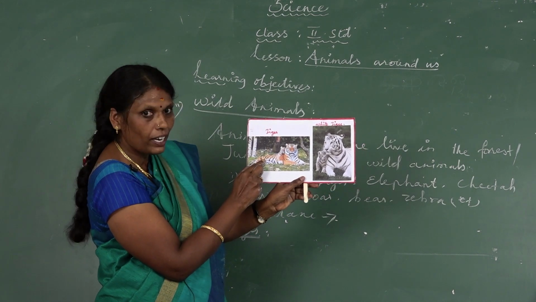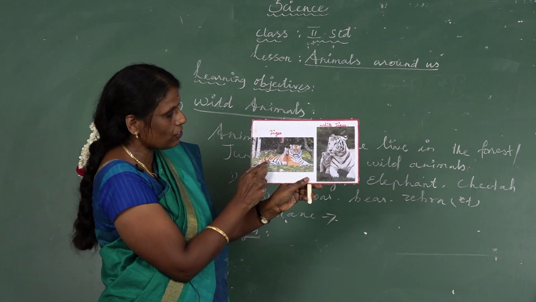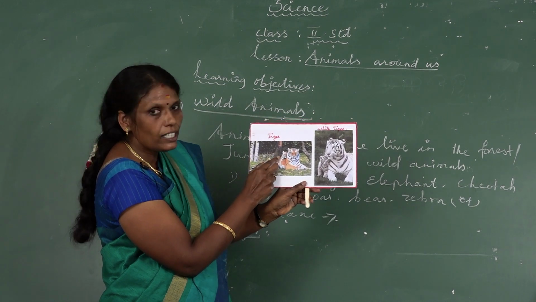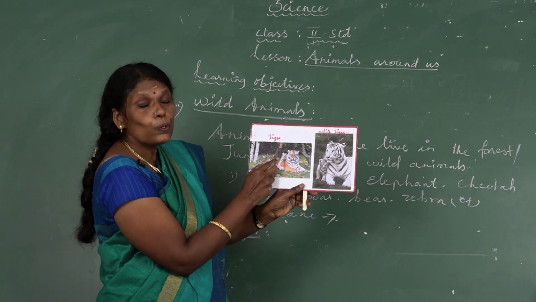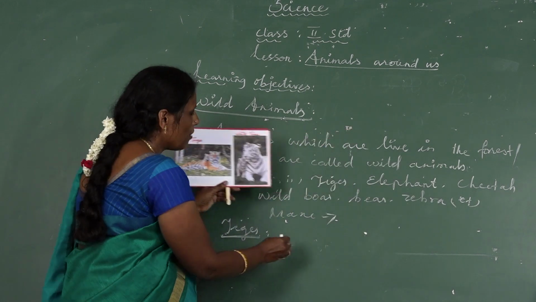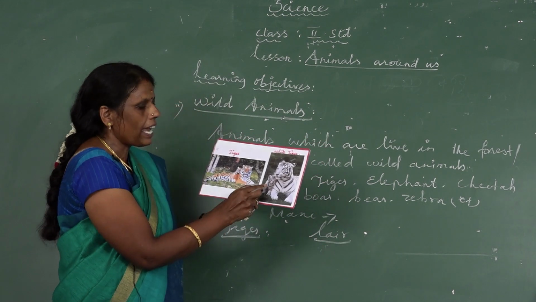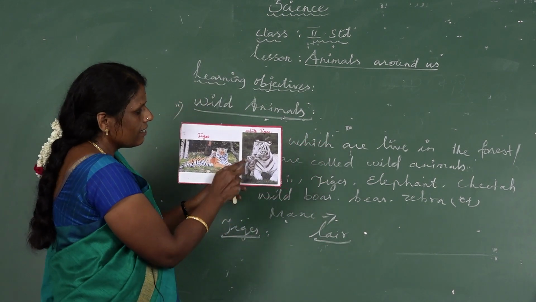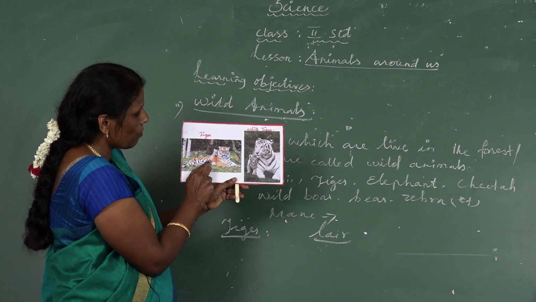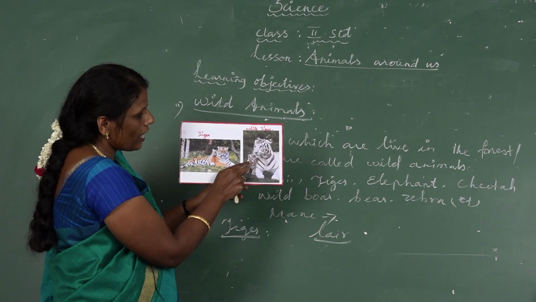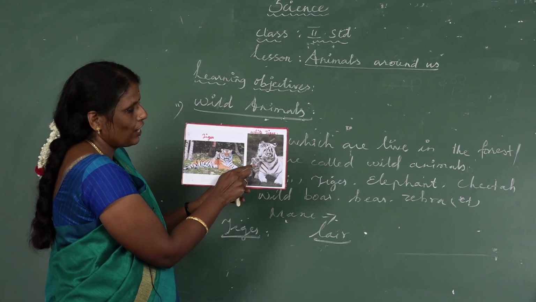Yes. Its young one is called cub. Its home is called lair. What's the spelling for lair? L-A-I-R, lair. Some tigers are white in color. See here, this is somewhat brown color. See this tiger, it is white color.